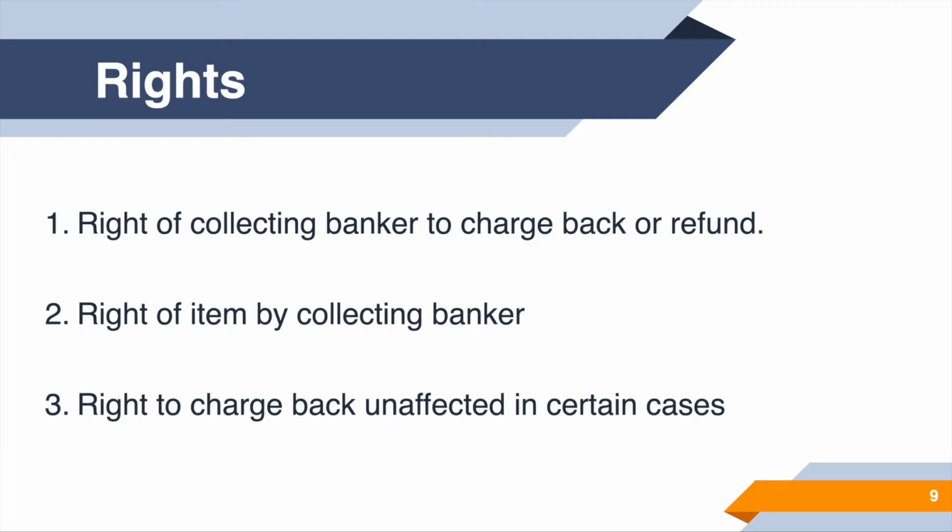The line of credit can be charged back in case the customer is not exercising care with respect to the item or instrument. Clear? These are the three different rights of a collecting banker.